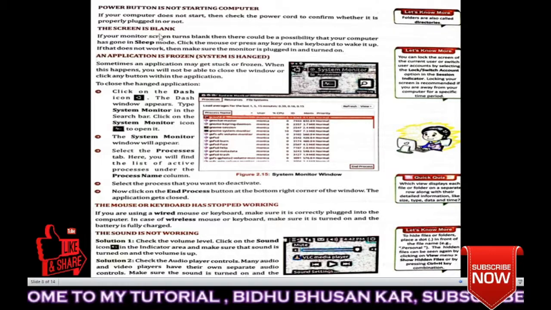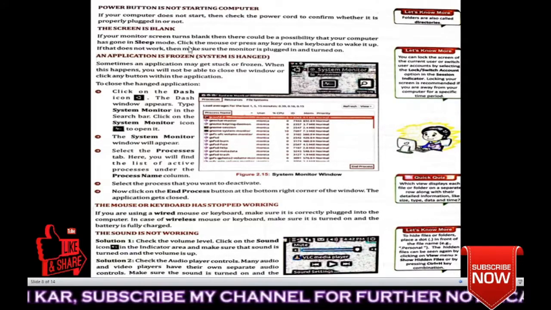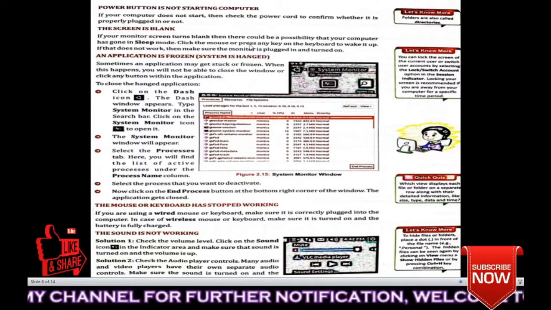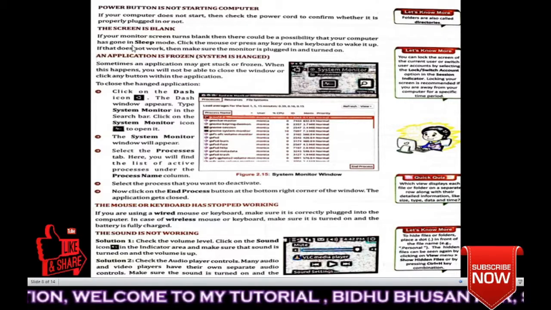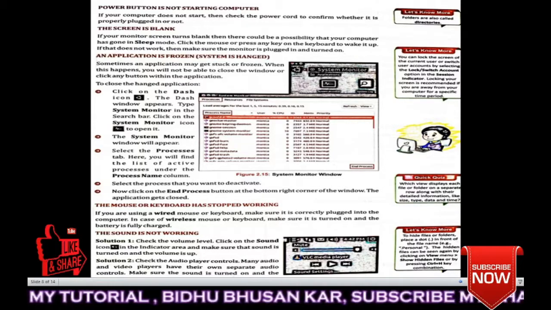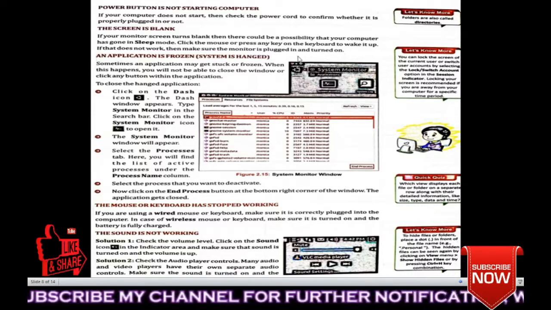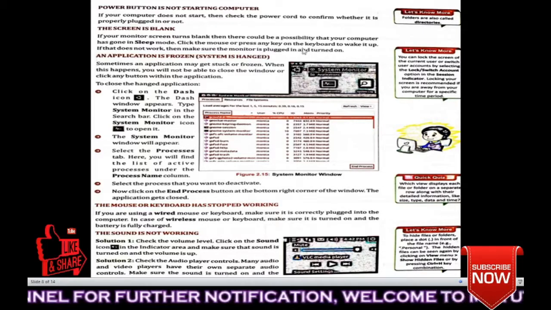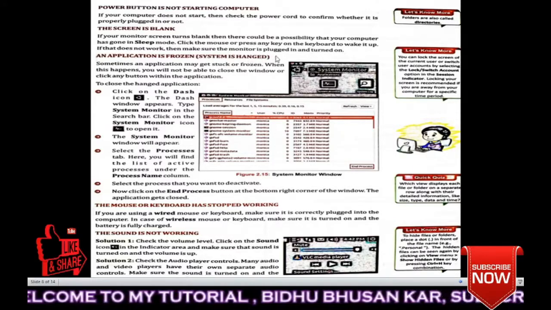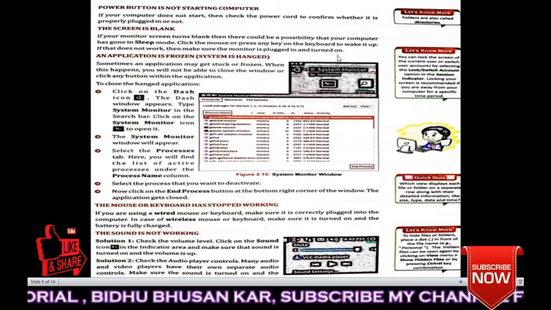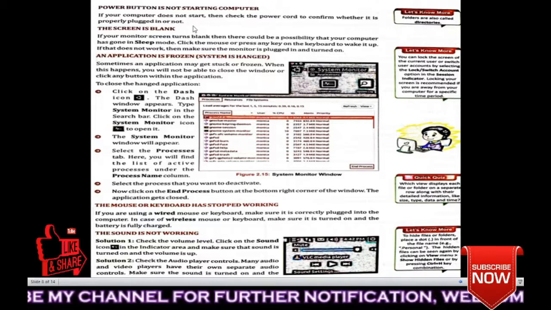Then the screen is blank. If the screen is blank, what to do? If your monitor screen turns blank, then there could be a possibility that your computer has gone to sleep. Okay, understood or not? Click the mouse or press any key on the keyboard to wake it up. If that doesn't work, then make sure the monitor is plugged in and turned on. Understood? So these are the problems that may arise. You have to check this.